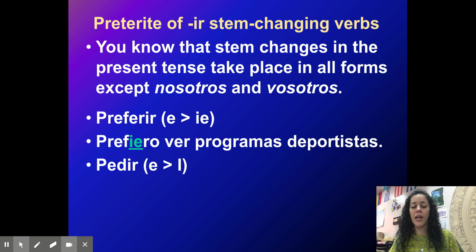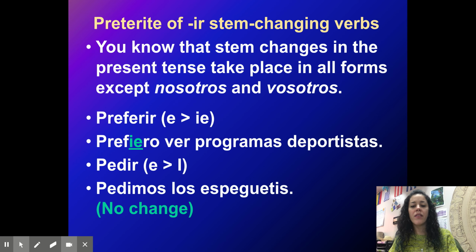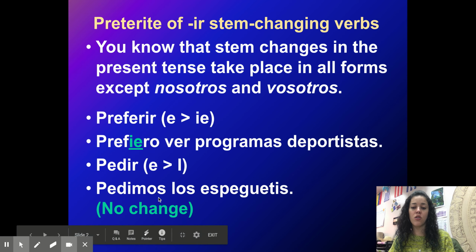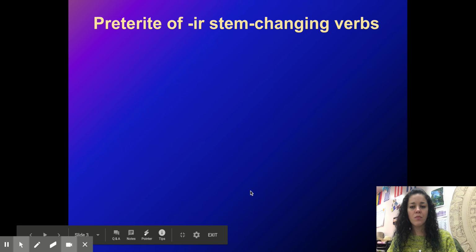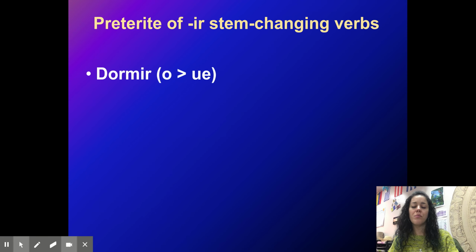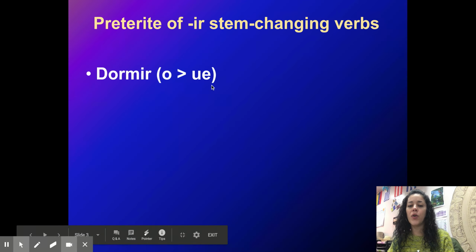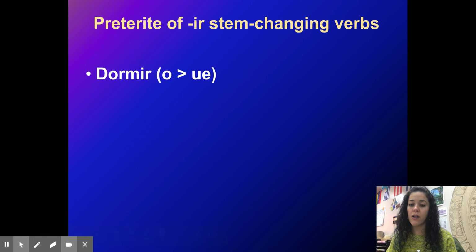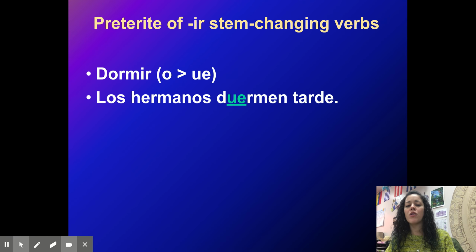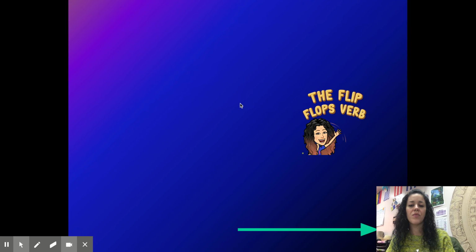You have another word like pedir, which is to order or ask for. Pedimos los espaguetis, right? We don't change because it's in the nosotros form. We ordered spaghetti. Dormir is an IR verb, but it's an O to UE stem changing verb, right? Remember, these are all IR verbs. Los hermanos duermen tarde. Okay, this is all present tense. They sleep. I stemmed O to UE.